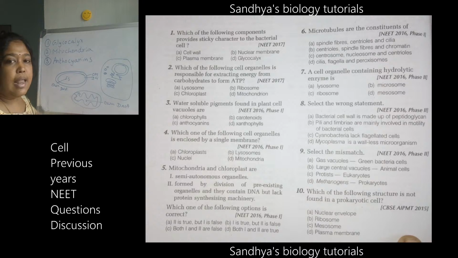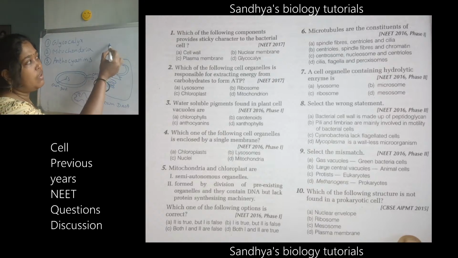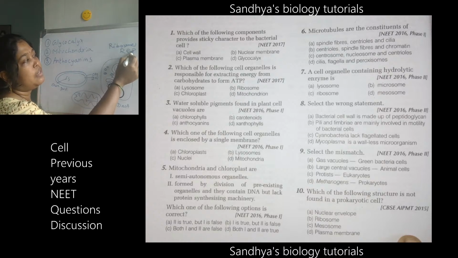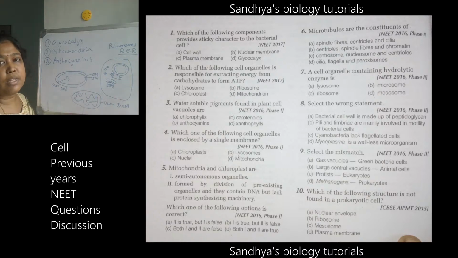And they lack protein synthesizing machinery, meaning protein synthesis occurs by ribosomes, that is, the rough endoplasmic reticulum is mainly responsible for the protein synthesis machinery. If you see the fifth one, I will check whether you have answered it or not, then I will tell you the answer. I'm typing all the answers.